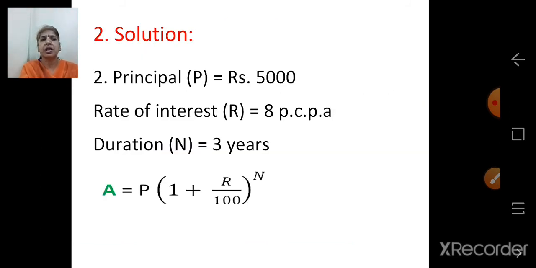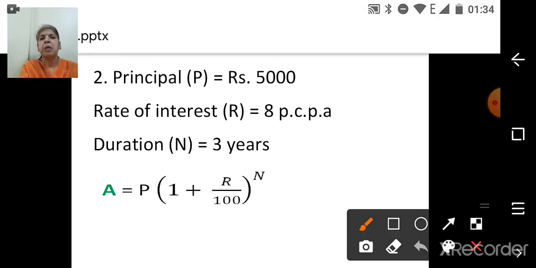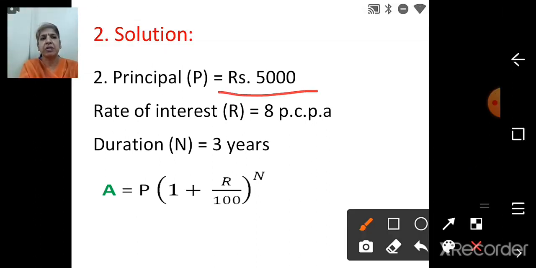So solution. First thing we will write principal, which is P, that is rupees 5000. Then rate of interest, which is R, 8% per annum. Then duration is n number of years, and that is 3. And we have to find amount and compound interest. So we'll be using the formula of compound interest, and we'll get amount first. So write the formula of amount.